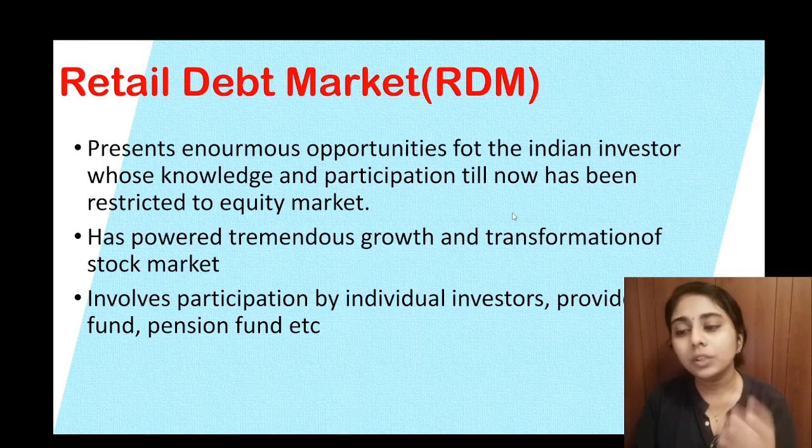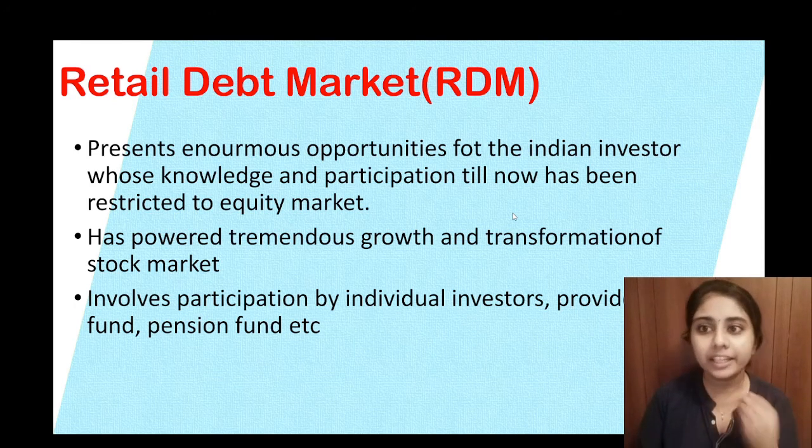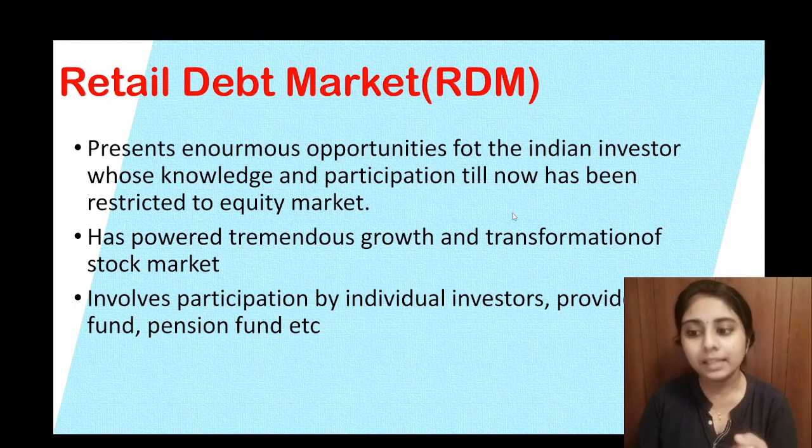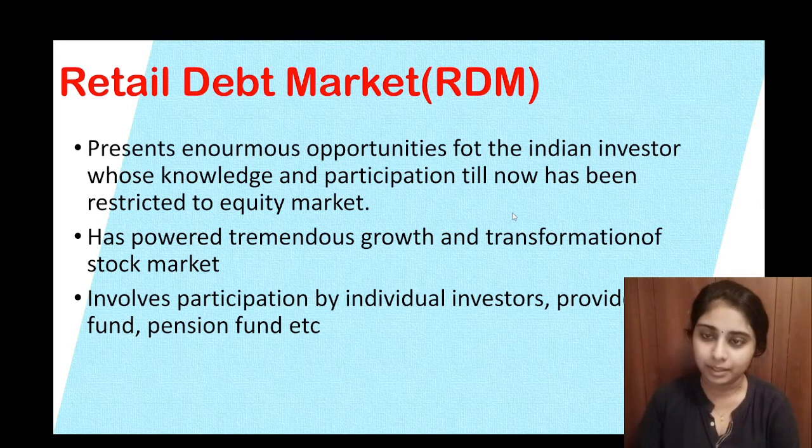It has powered tremendous growth and transformation of the stock market. So who are the participants involved in retail debt market? This involves individual investors, provident fund, then pension fund, etc. These are the main participants in retail debt market. So that's about retail debt market.